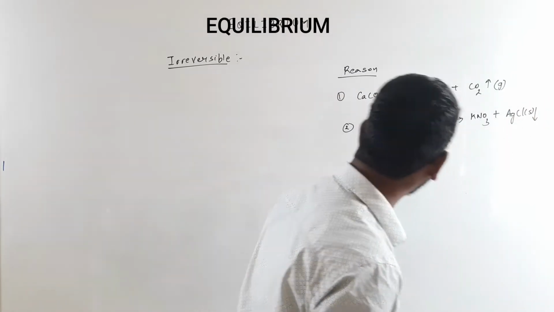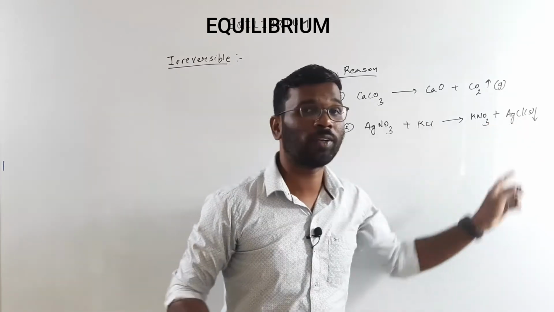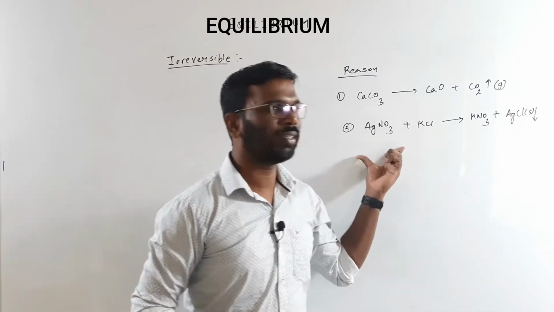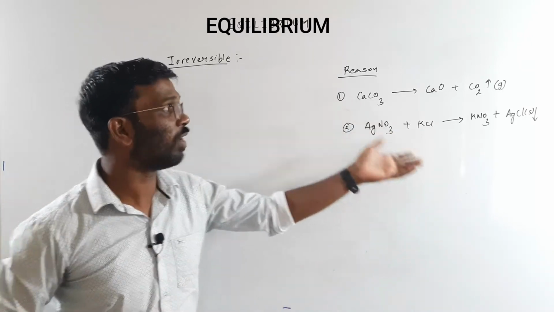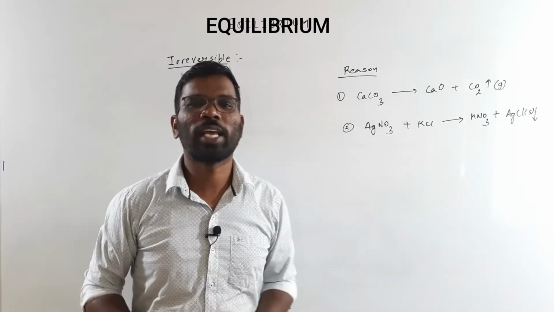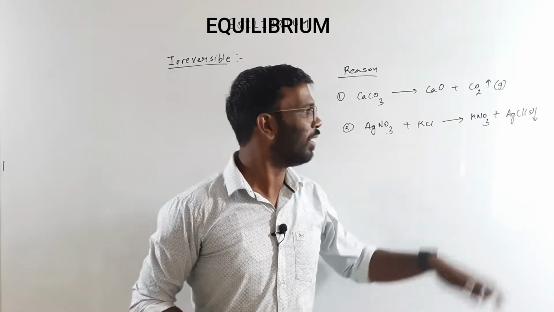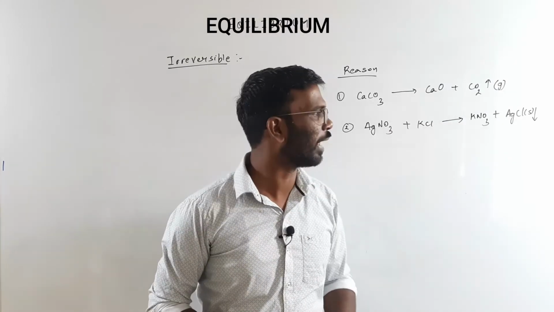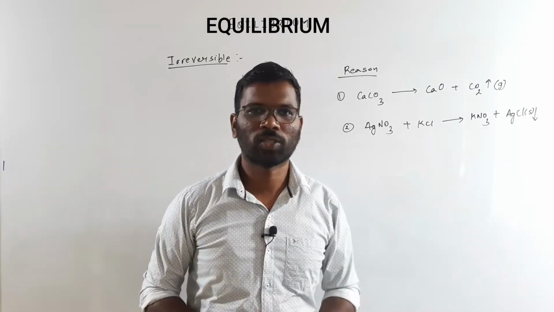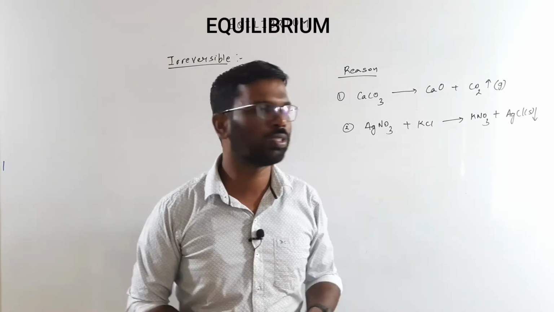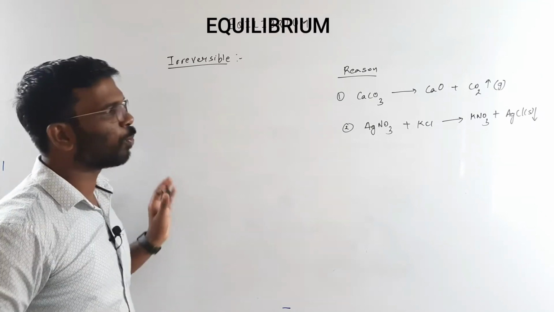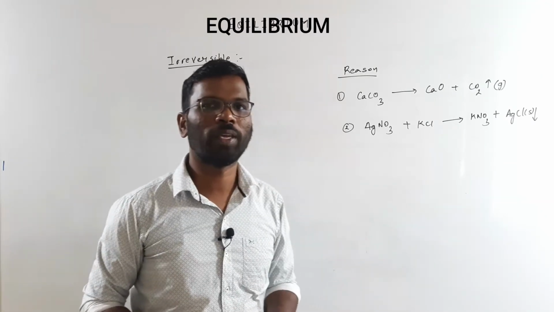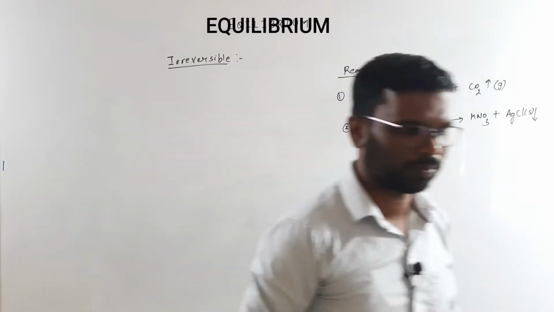These are the products, because it is getting converted to the solid. So we can't get back this AgNO3 and KCl. So these are the conditions. One reason is that it escapes as a gas, which mostly happens in an open system, and if it is getting precipitated as a solid, this is possible even in a closed system. In these cases, the reversible reaction is not possible. We will call these reactions irreversible.